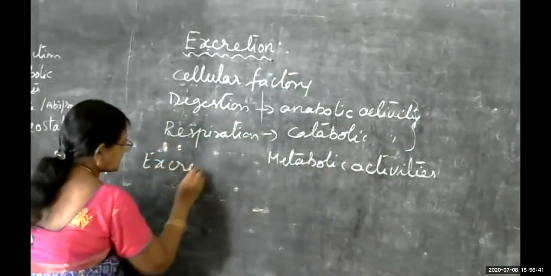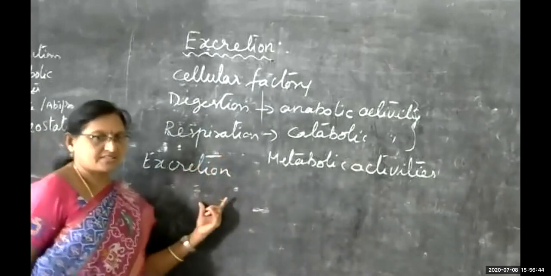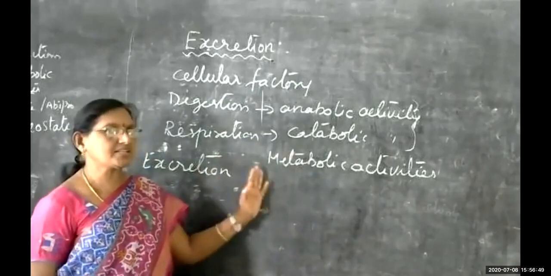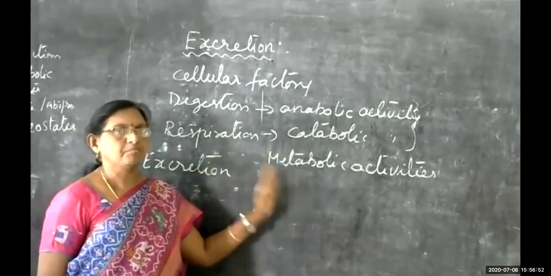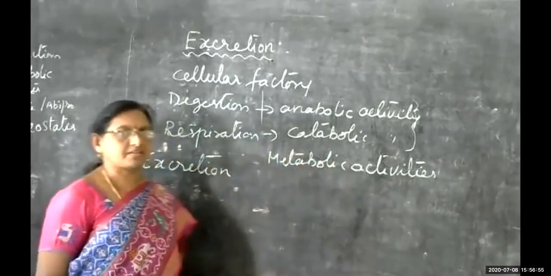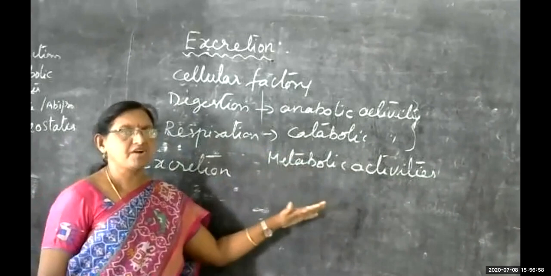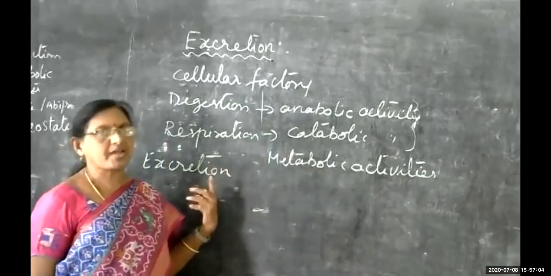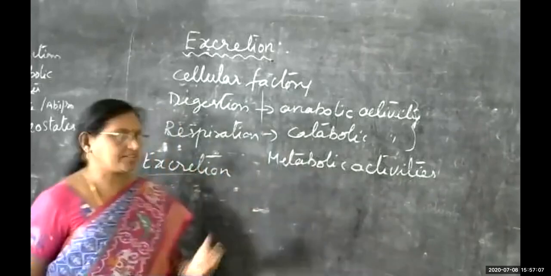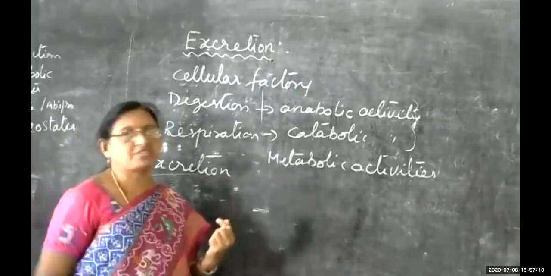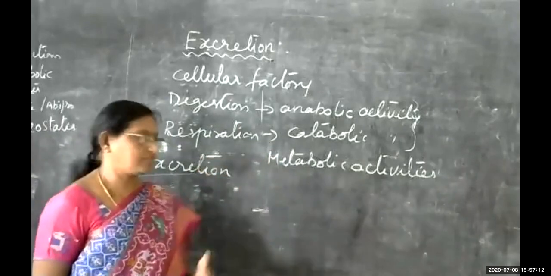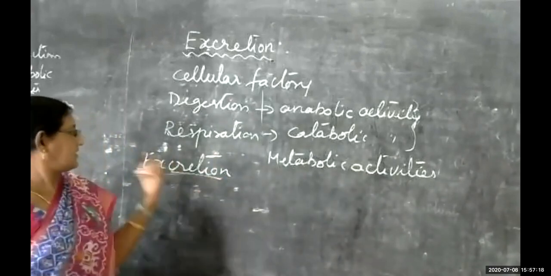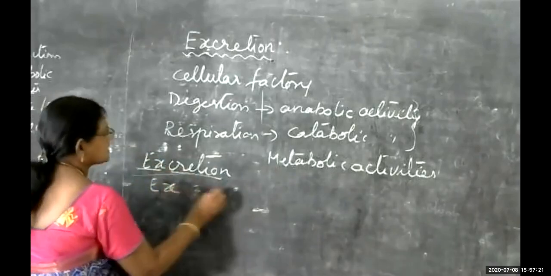Excretion is nothing but a process. Excretion is a biological process. Under this process, what happened? Elimination of waste materials, unwanted materials will take place. So the process of elimination of unwanted materials and wastes from our body is known as excretion. When we talk about this excretion, children, it is derived from a Latin word. So what is that Latin word? It is a combination of Latin words. When you split excretion, children, it is X and creamier.